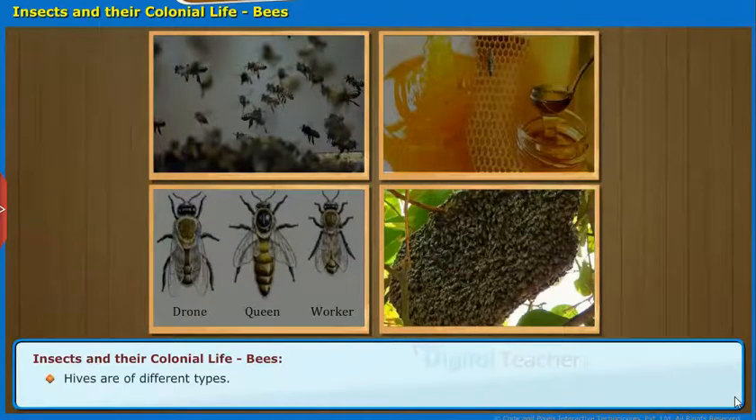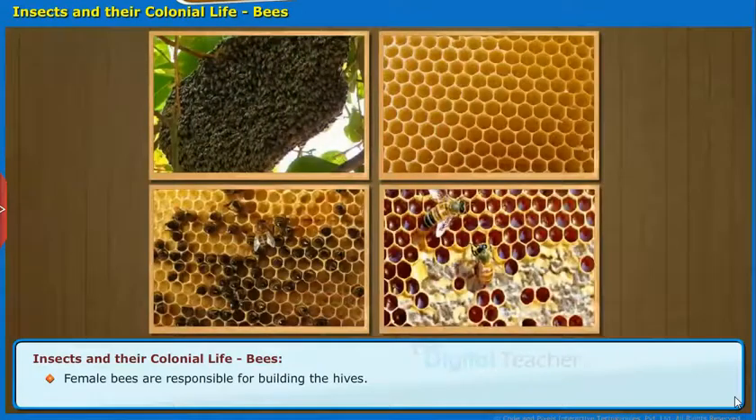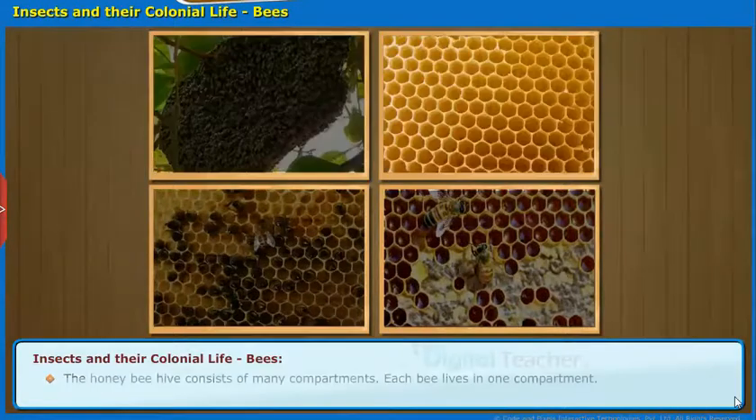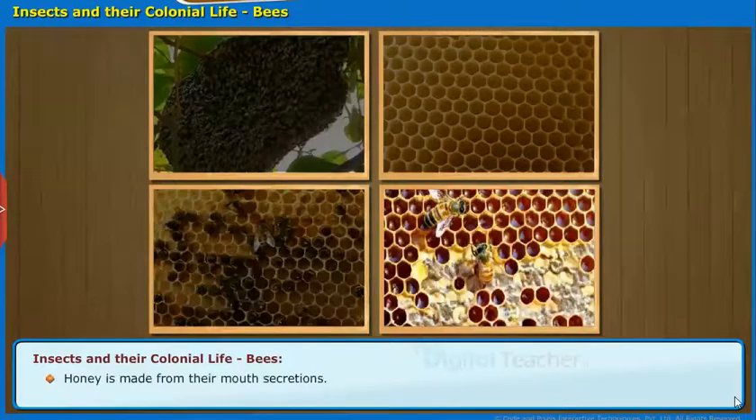Hives are of different types. Female bees are responsible for building the hives. They build their hives depending on the area they are living in. The honeybee hive consists of many compartments. Each bee lives in one compartment. In a single hive, hundreds of bees live together. Honey is made from their mouth secretions.